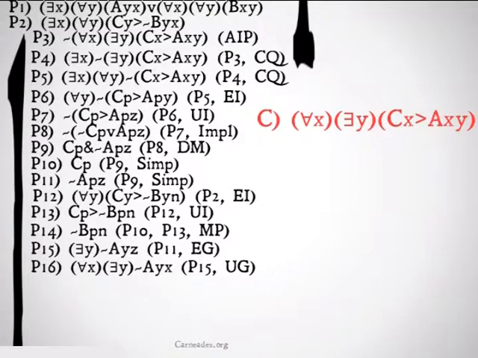Why would I want to do this, you may be asking? Well, what does this kind of look like? What part of our original premises does it look like? It should be clear that it looks like the first half of the disjunction in premise 1. For me to be able to use this disjunction in any important way, I'm going to have to deny one of the sides of it in order to use disjunctive syllogism and affirm the other side.